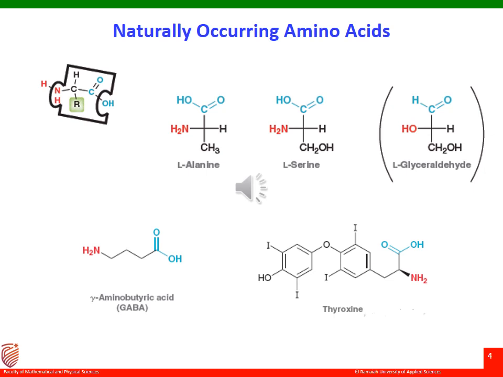Both of these compounds are not found in proteins. GABA is found in the brain and acts as a neurotransmitter, while thyroxine is found in the thyroid gland and acts as a hormone. There are many other examples which are not included in the 20 amino acids found in proteins.